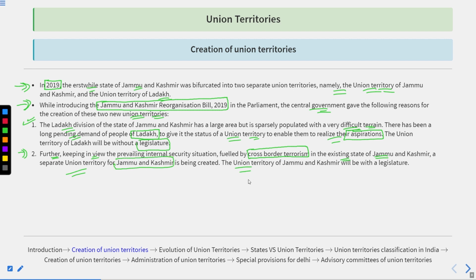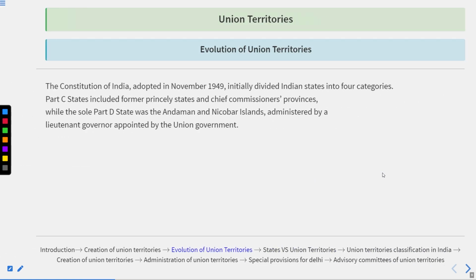And the union territory of Jammu and Kashmir will be with the legislature. So we can say that some of the civic matters would be taken up by the local government, but the majority of the portion will be taken over by the central government directly, so that the government could have direct access and control over there.